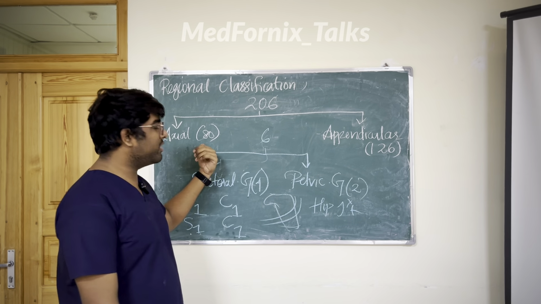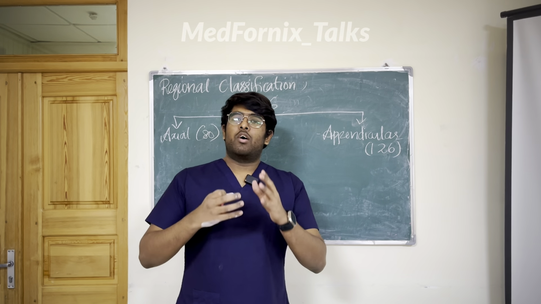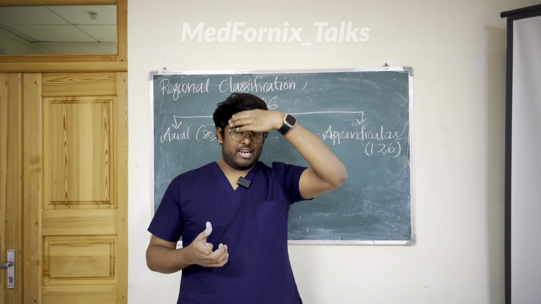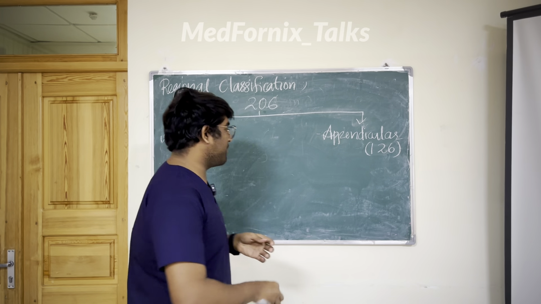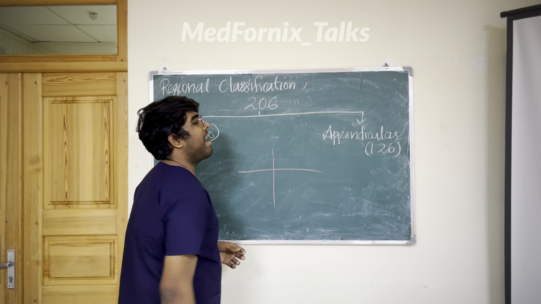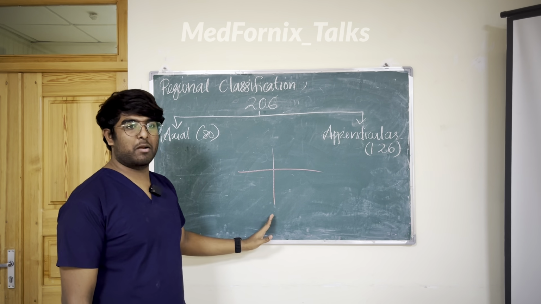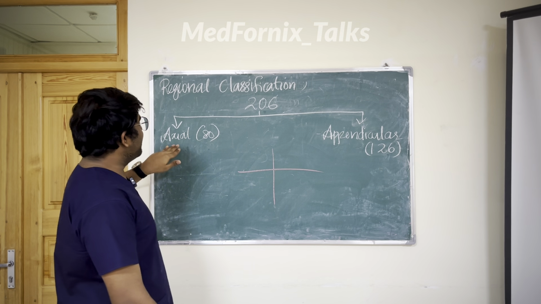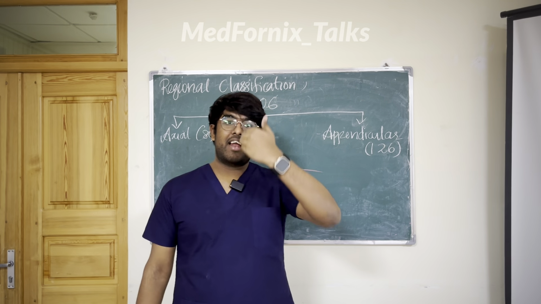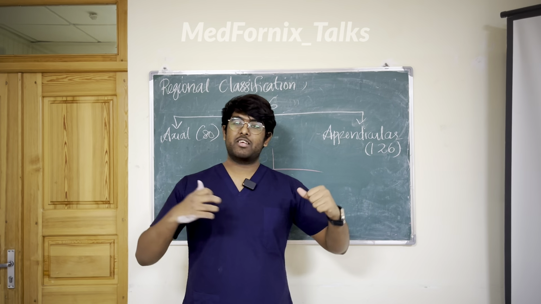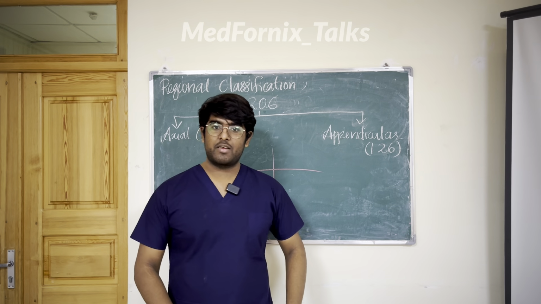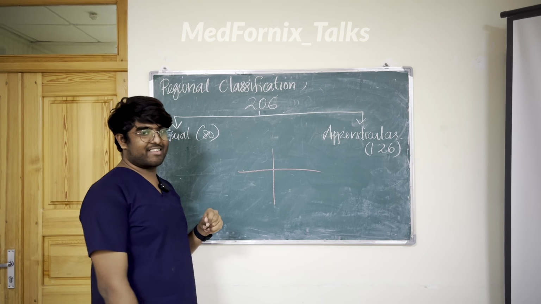Next we are going to talk about the axial skeleton. Now, what is axial? Axial means the center part, right? You know that in maths we have learned axis. Axis means the central part. So this axial skeleton forms the center of our body. I have told about the extremities. Extremities means the extreme side. Now we are going to talk about the axial skeleton.